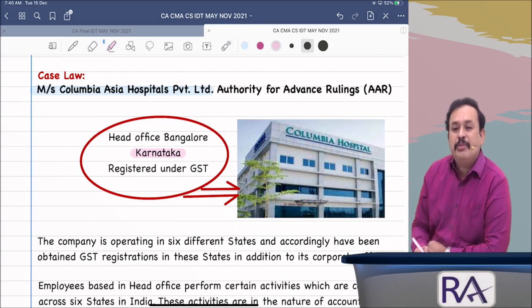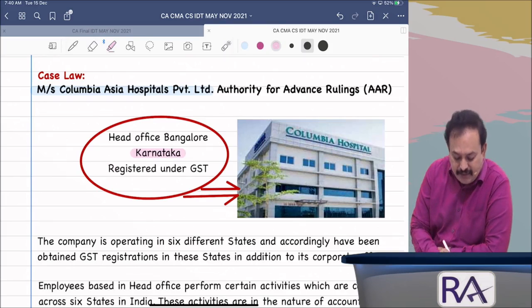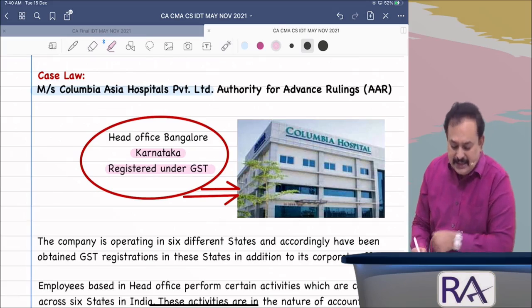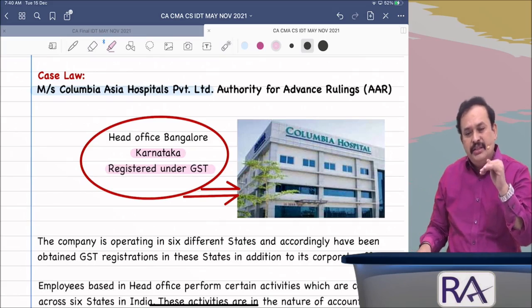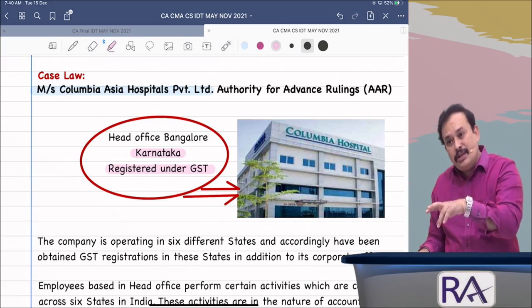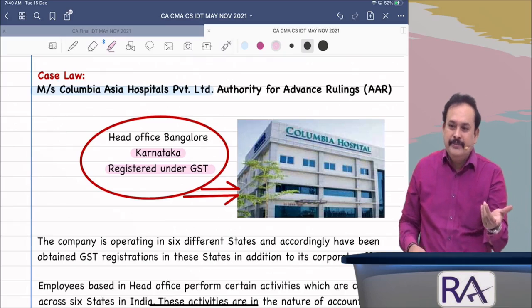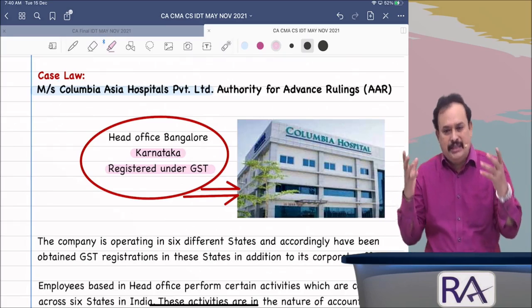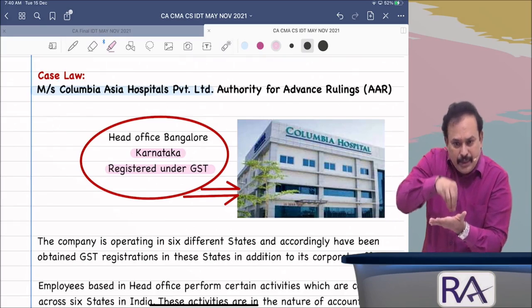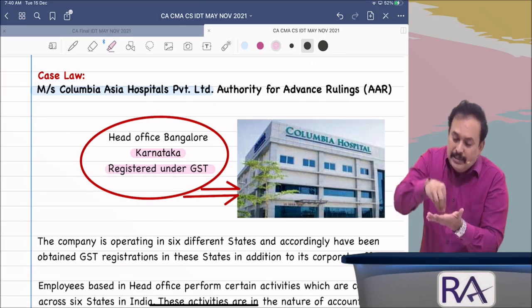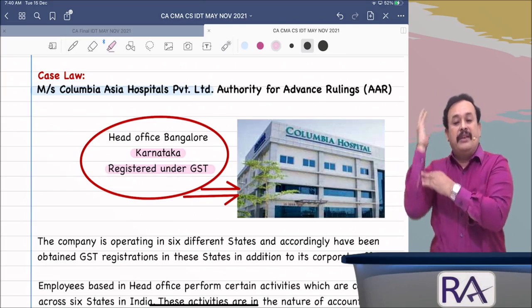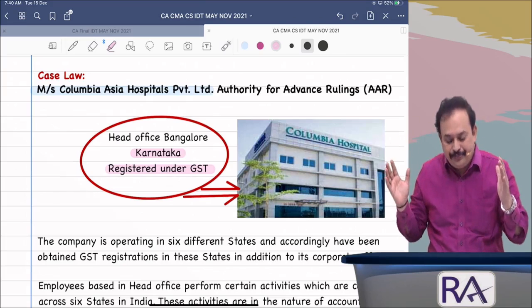Columbia Asia Hospitals Private Limited is a registered person under GST. And this company also has branches in other states in addition to the state of Karnataka. So, it is an MNC hospital registered in Karnataka, Bangalore, having multiple branches in Karnataka as well as outside the state, in other states also.